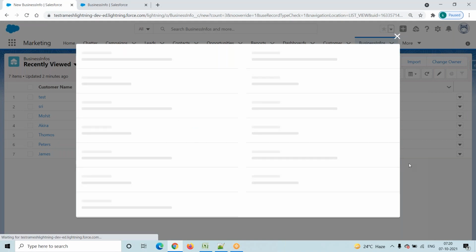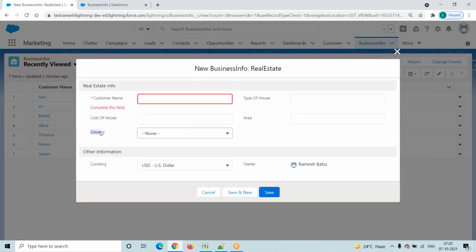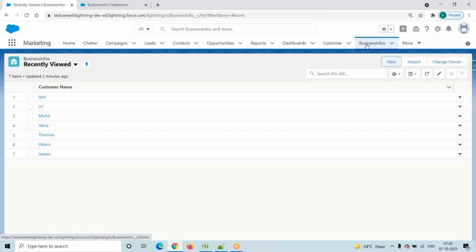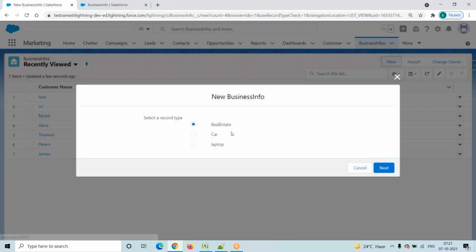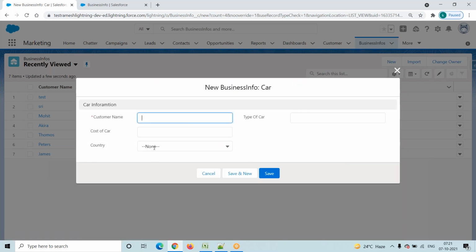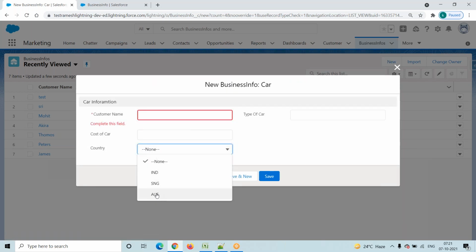Click on next. Here you have to observe, I selected record type real estate, and for country it is showing USA and India. For example, I'm now selecting some other record type, the car record type. Click on the next button. See here, country shows India, Singapore, Australia. But at the country pick list field level, we have all the countries.